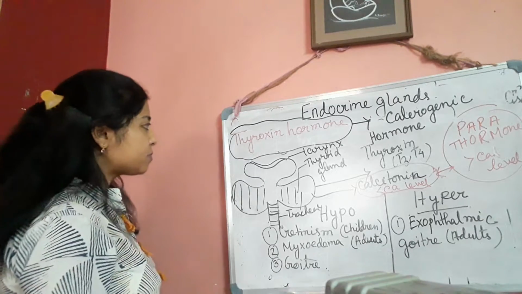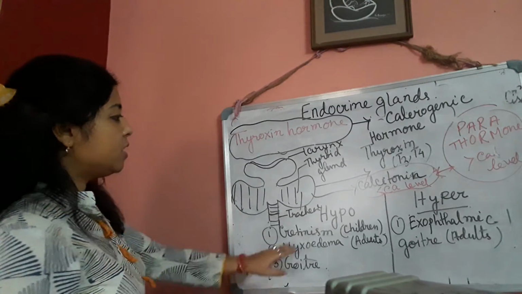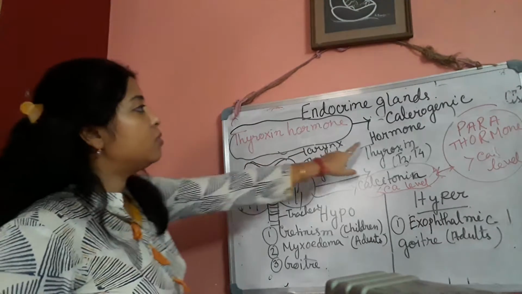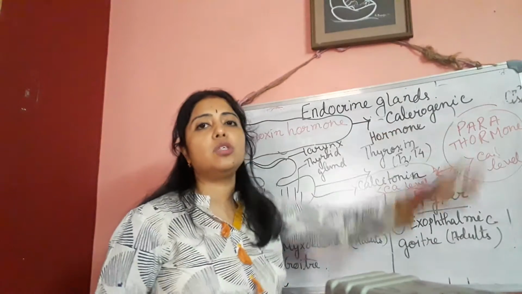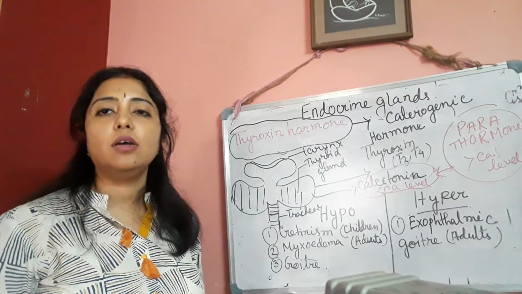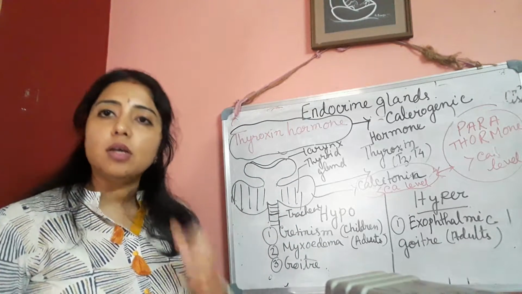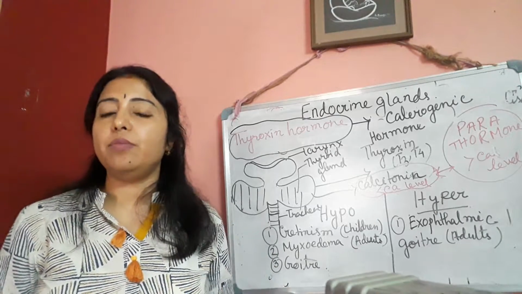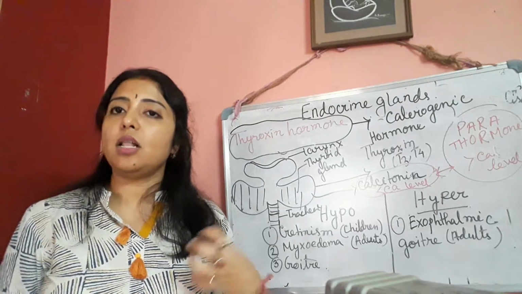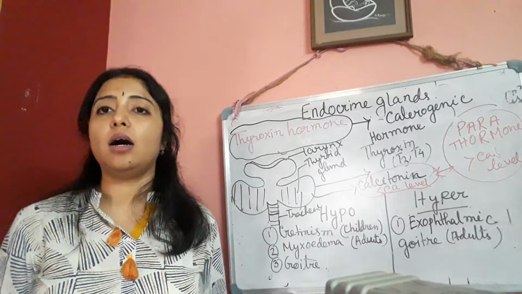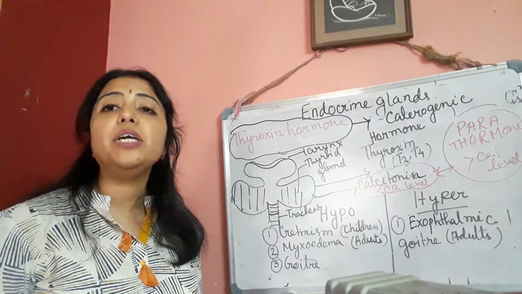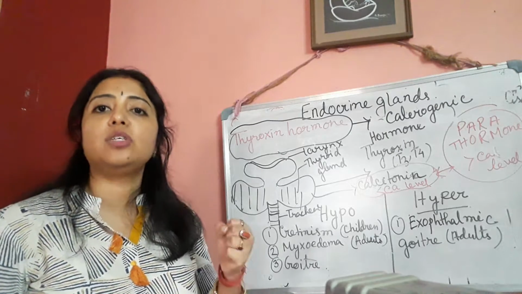Next, I have written here the function of thyroxine hormone. This hormone is also known as the heat producing or calorigenic hormone. Heat producing hormone. That means it increases the cardiac output or heartbeat. Not only that, it regulates the basal metabolic rate or BMR for producing heat.